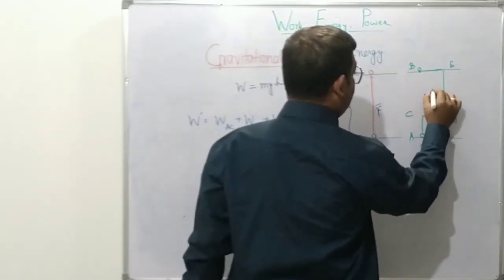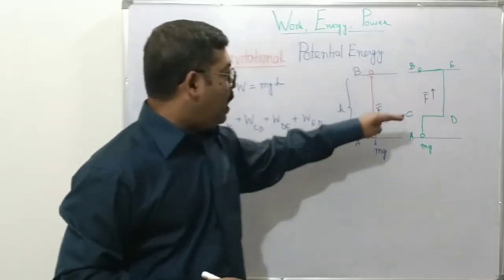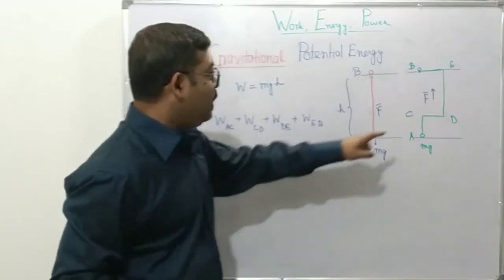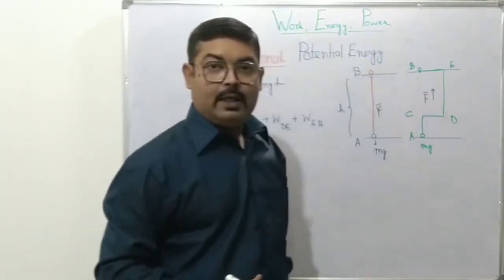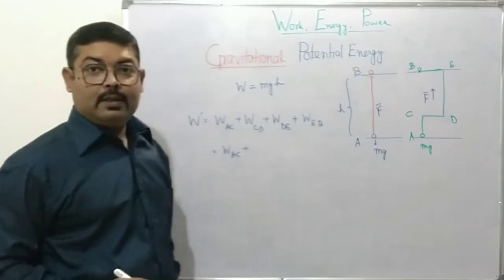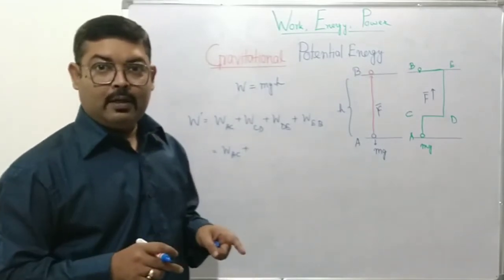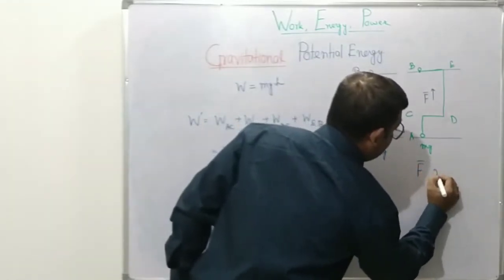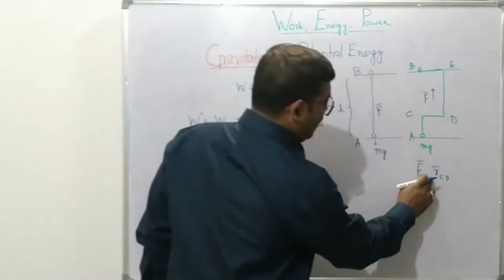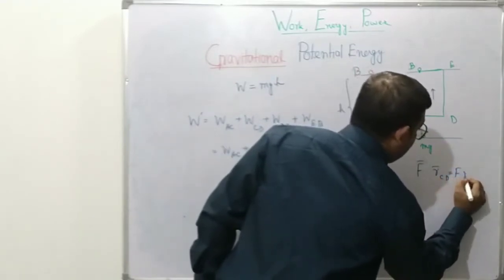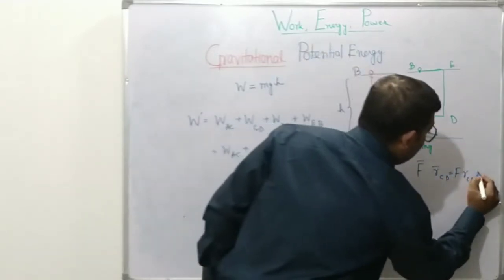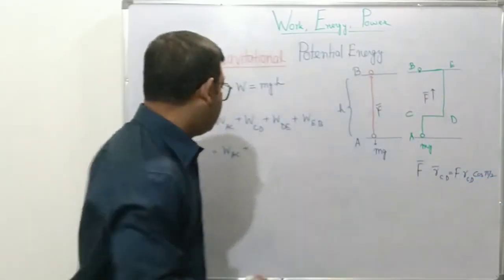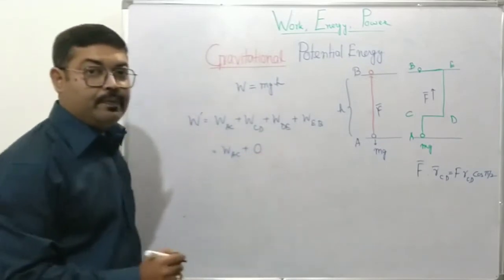F is still acting vertically upwards. However, C to D, the displacement is happening horizontally, which means the angle between F and the displacement CD is 90 degree. So if I take the dot product of F dot the displacement CD, it will be F into CD, displacement along CD, into cos pi by 2, that is cos 90 degree, which will be 0. So this term will become 0.